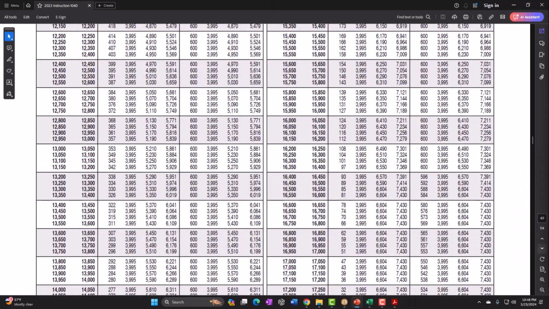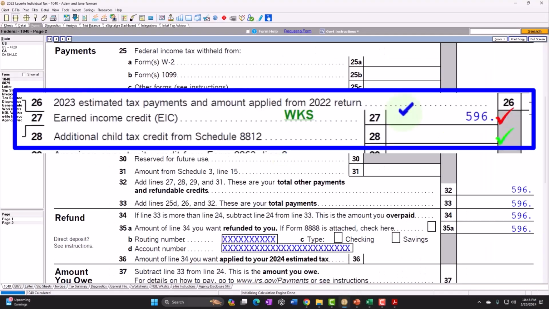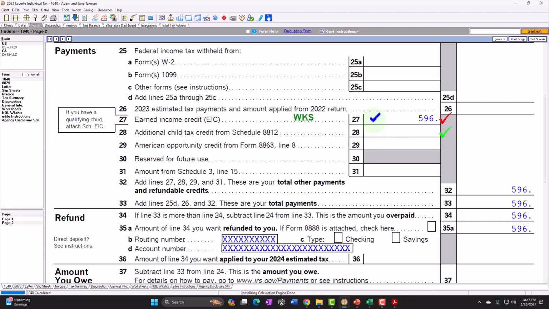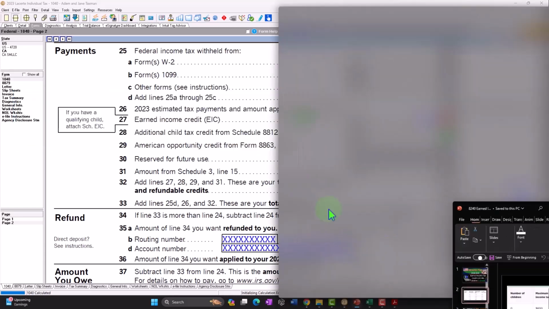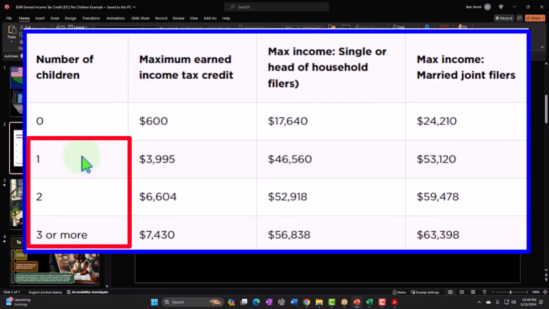So we can increase that, and it would be reduced again as on the married side. Now again, the $600 is not really a significant amount, but when we talk about future presentations and add children to it, we'll do one for one child, then 2 children, and then 3 children, and we'll take a look at those combinations.